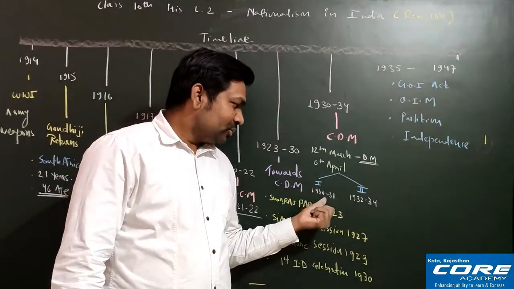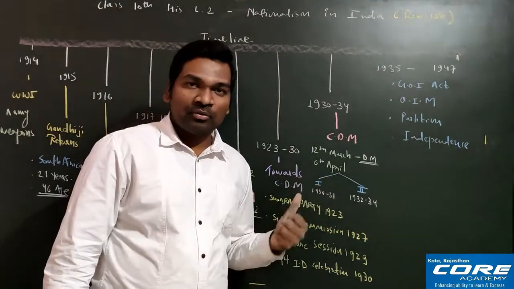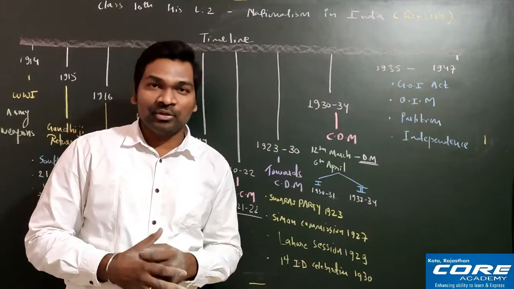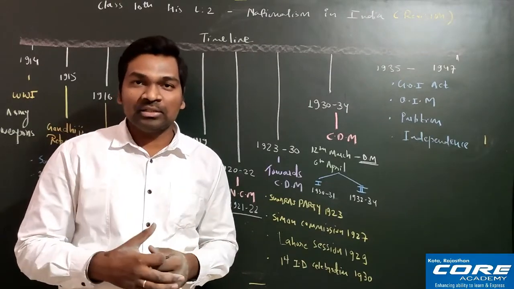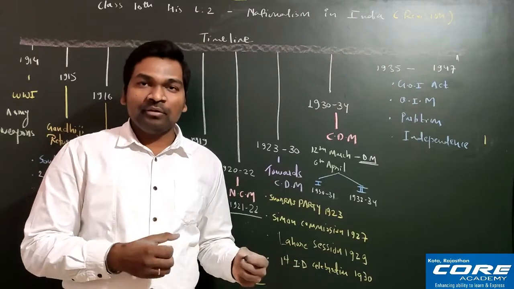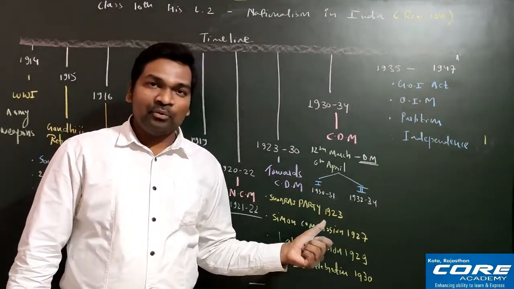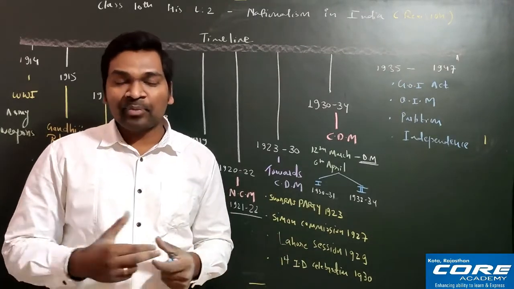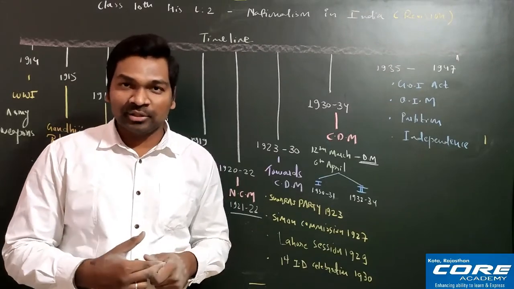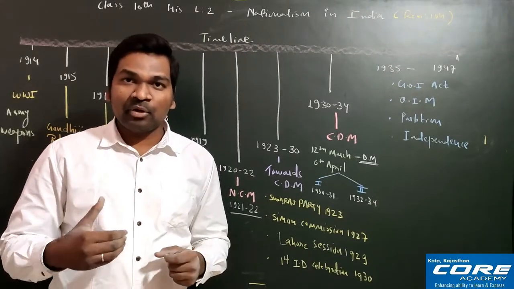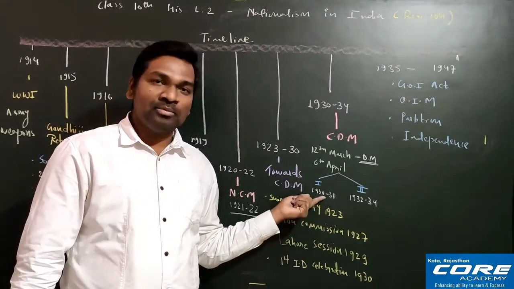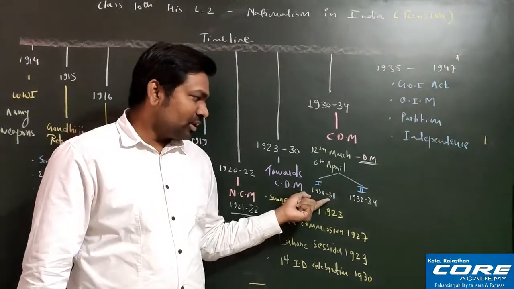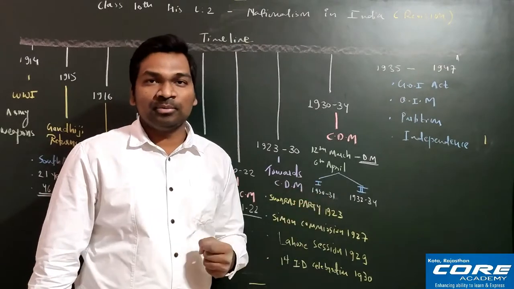I hope this is clear. When Gandhiji went to the round table conference, remember, it was not a success for Gandhiji, it was a big failure. Whatever demands Gandhiji had were not fulfilled by the Britishers, and with zero result he came back to India. When he returned, he saw that the Indian National Congress had been declared an illegal party and leaders like Pandit Jawaharlal Nehru had been arrested. Gandhiji was very upset, and people were also angry with him, because again Gandhiji had stopped the civil disobedience movement in between, like the non-cooperation movement, and the promises he had made were not fulfilled to the people of India.